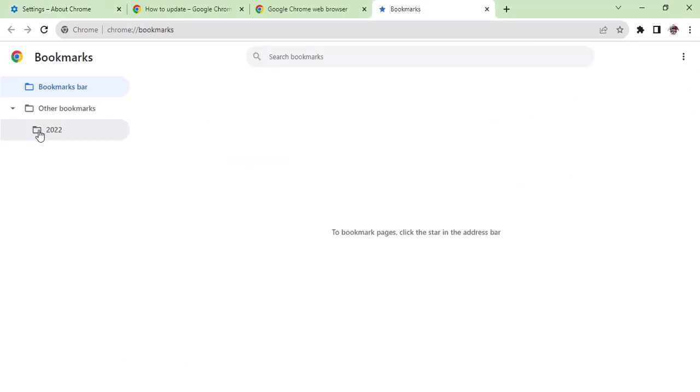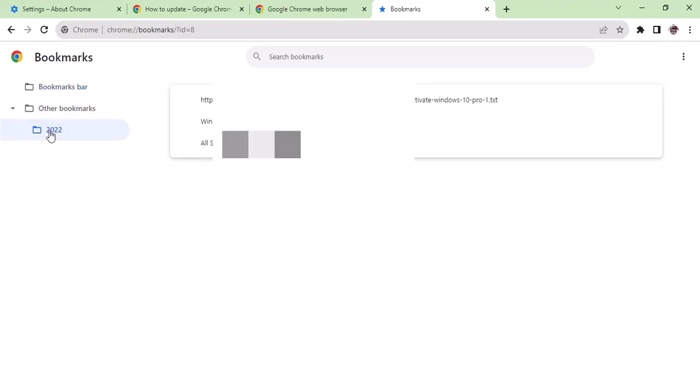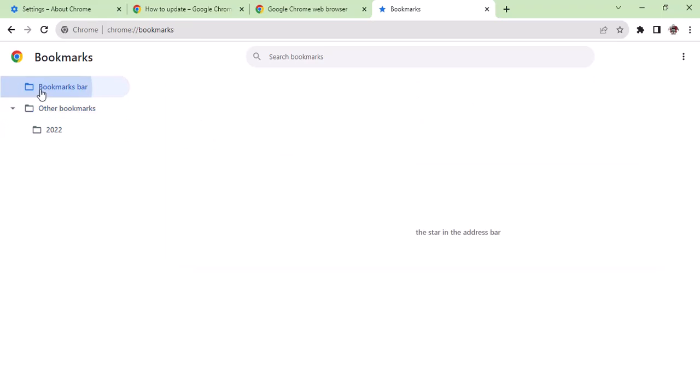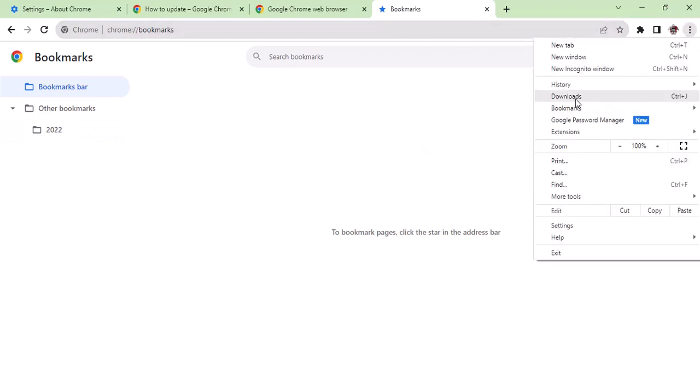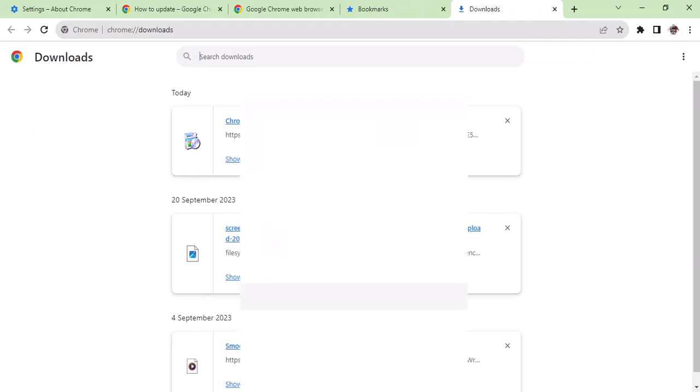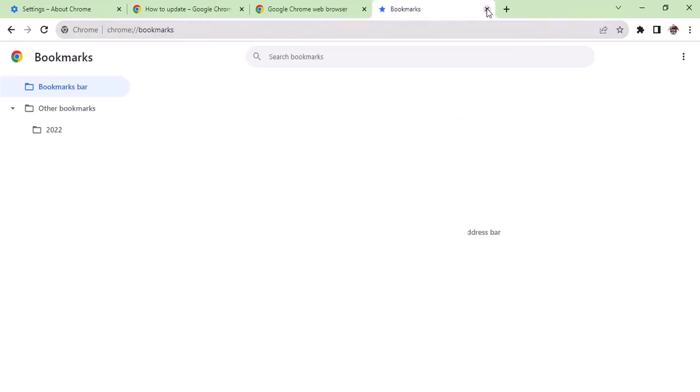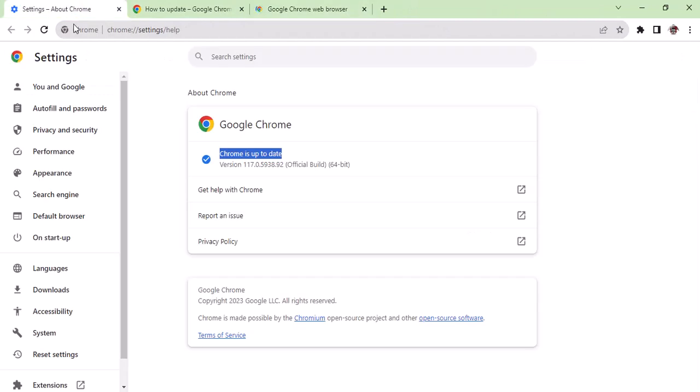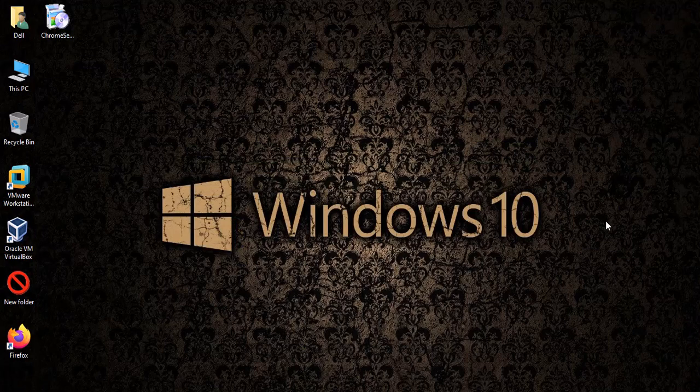Now I'll show you, did we lose anything or any bookmarks? No. You see, my folder of 2022 is still there. My bookmarks and other bookmarks bars, everything is there. I'm just going to show you the session or downloads. I was downloading a couple of things, so you see the download which I downloaded recently, the Chrome file. The update or the new installation doesn't impact your browser, so the browser will stay the same.